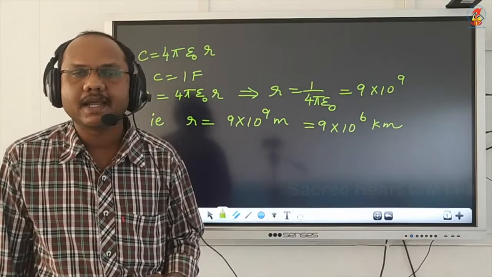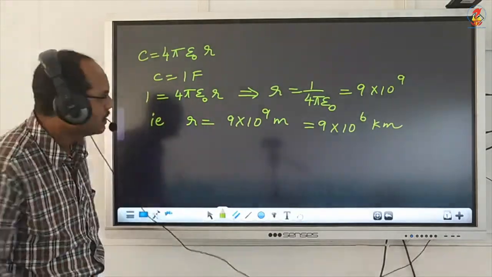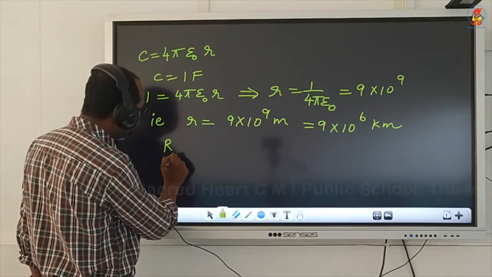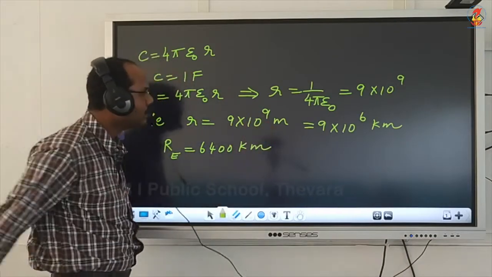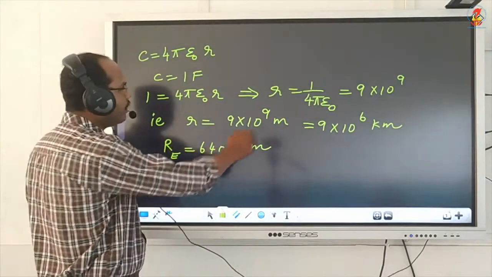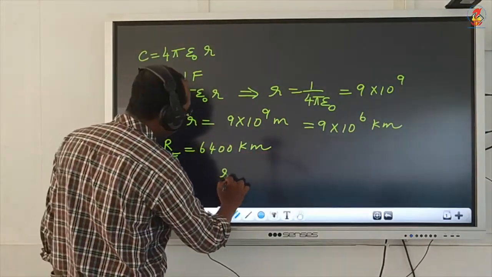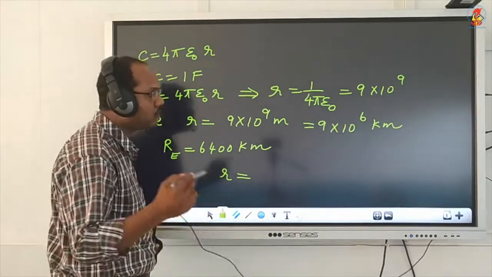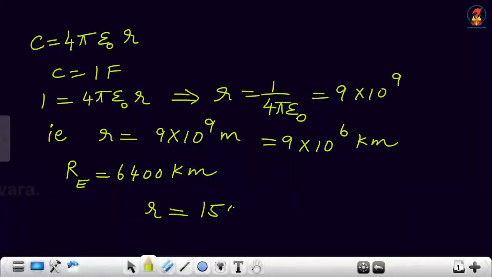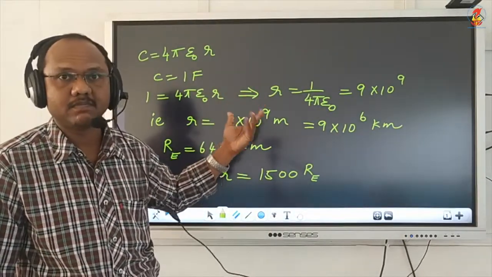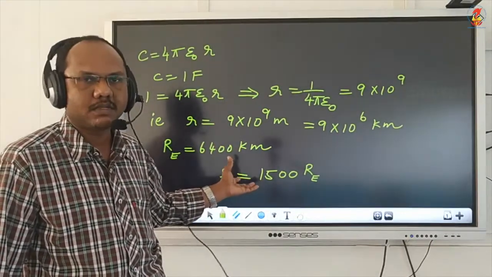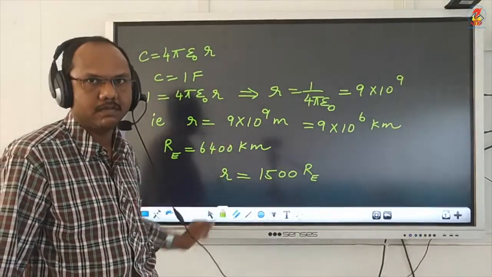Do you know the radius of the earth? The radius of the earth is only 6,400 kilometer. So when you compare both, the radius of the sphere required to store 1 farad is about 1,500 times the radius of the earth. With this you can understand that 1 farad is very big. To create such a big sphere is not possible.